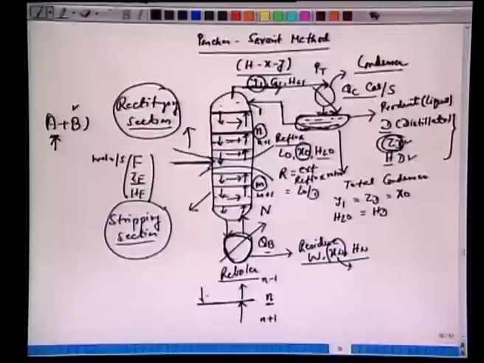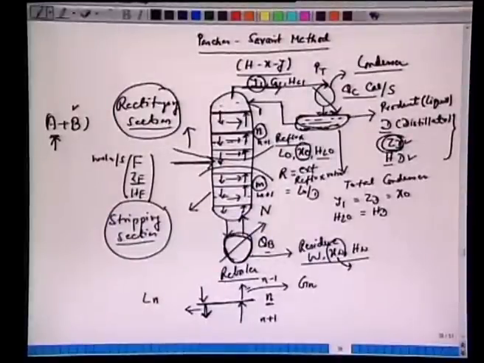Liquid which comes from the n minus 1 plate comes to the nth plate and goes to the n plus 1th plate. We give the nomenclature Ln to the liquid which leaves the nth plate, and Gn to the vapor which leaves the nth plate.